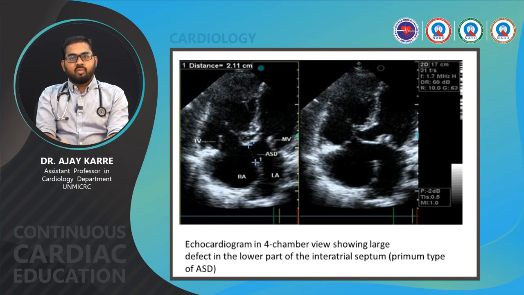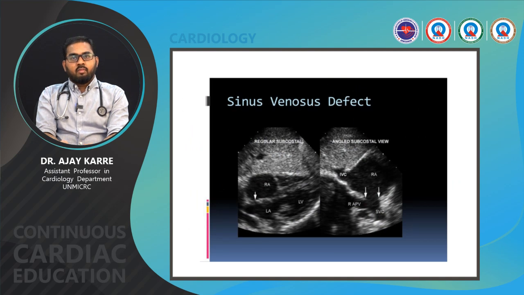This is the 4-chamber view showing a large defect in the lower part of the interatrial septum, which is an ostium primum type of ASD. Here we are able to see the sinus venosus type of ASD. Here the right upper pulmonary vein, SVC and the RA.